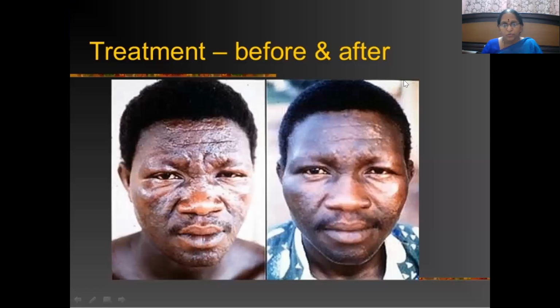For every case of leprosy that we come across, we have to show this picture to the patient. See, this is before treatment and this is after treatment. And we have to counsel the patient that if you take the drugs properly without any interruption, you can become absolutely normal like this, and then you can lead a happy life. If you show this picture, definitely they will take the drugs without any hesitation. You can get very good compliance from the patient.